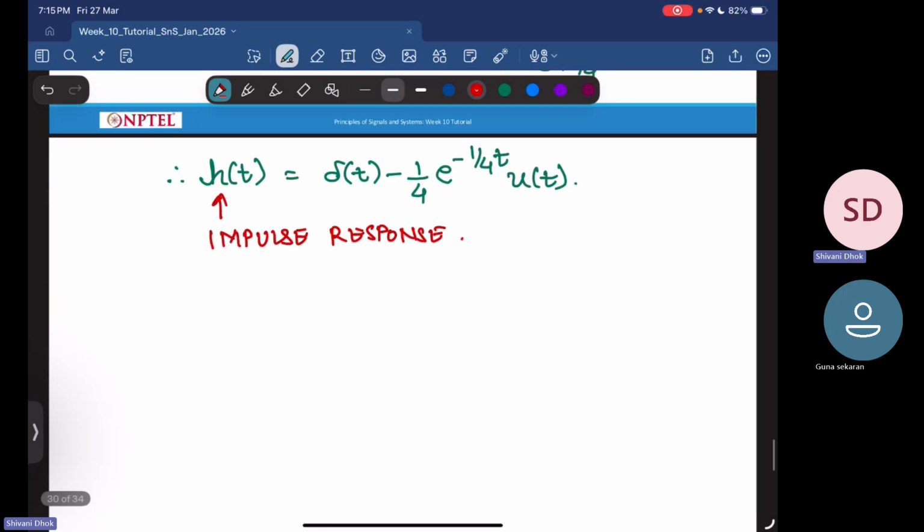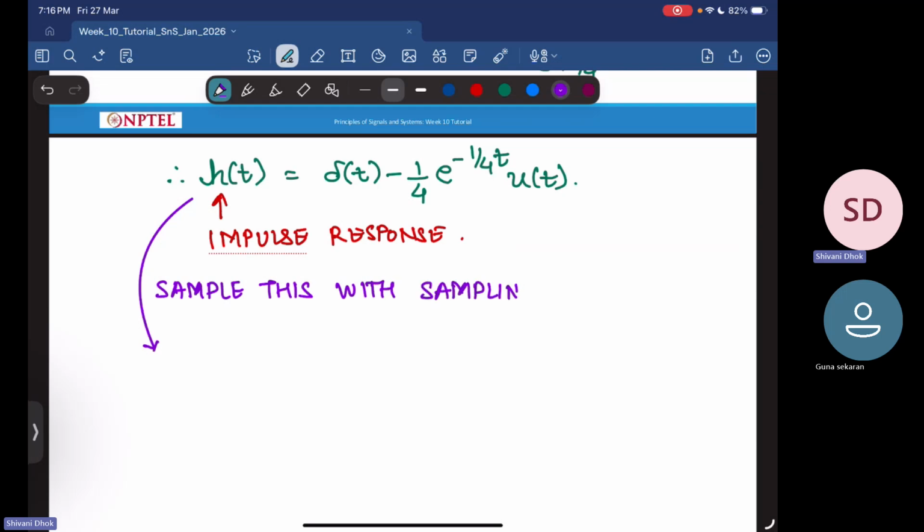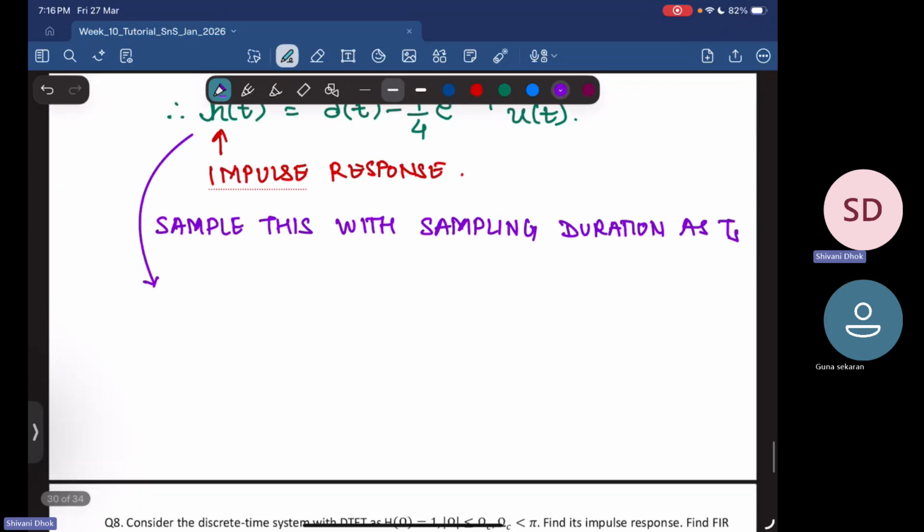Next, you want to sample it with sampling duration Ts.